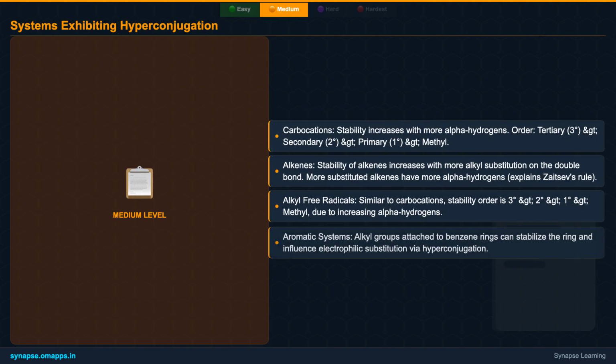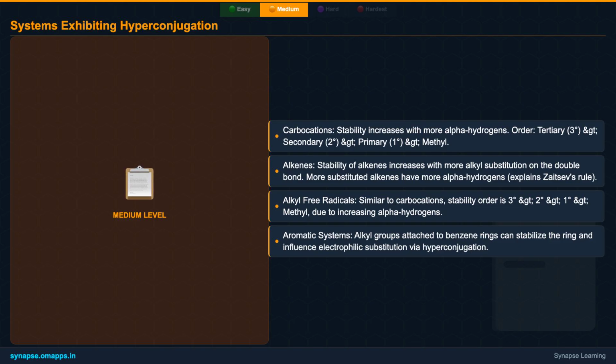Hyperconjugation is a universal stabilizer for several key organic species. For carbocations, it explains why tertiary carbocations are more stable than secondary, and so on, due to the increasing number of alpha hydrogens. Similarly, in alkenes, more substituted alkenes are more stable because they have more alpha hydrogens, a concept that underpins Zaitsev's rule.